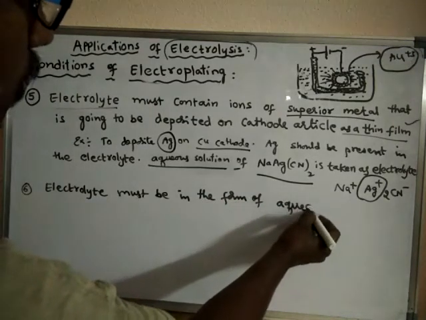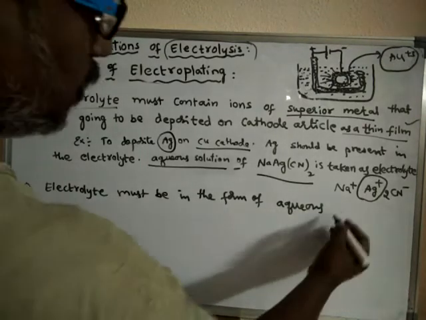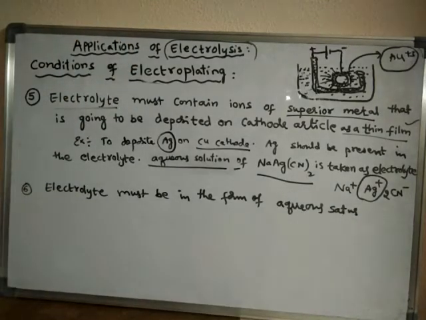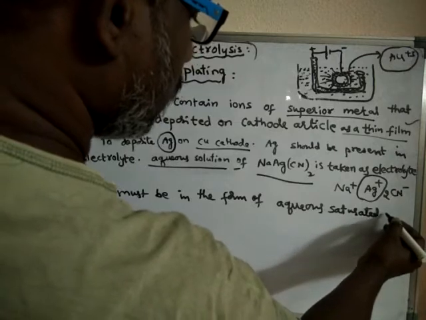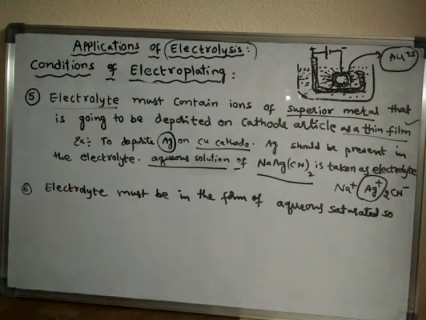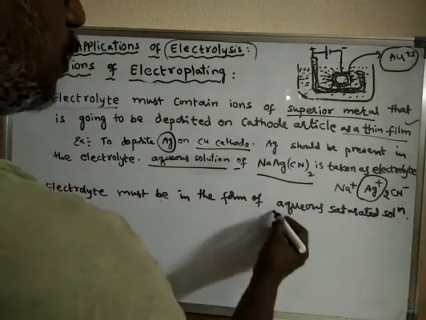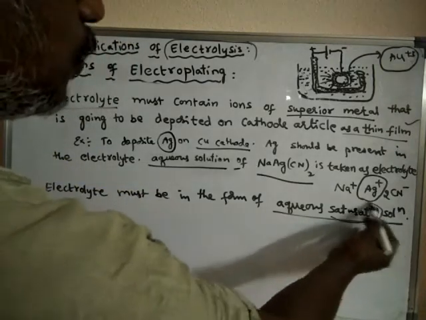Aqueous means dissolved in water. So why should we take an aqueous saturated solution? Because